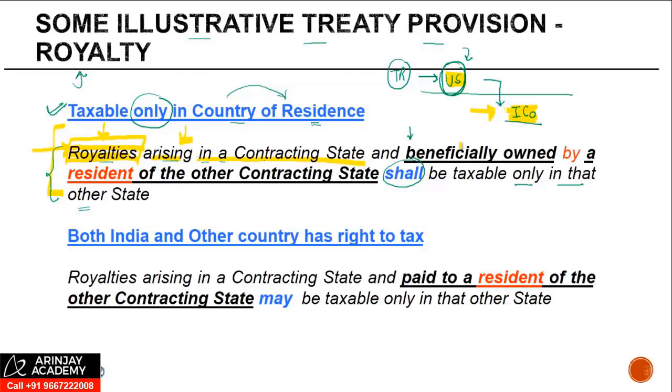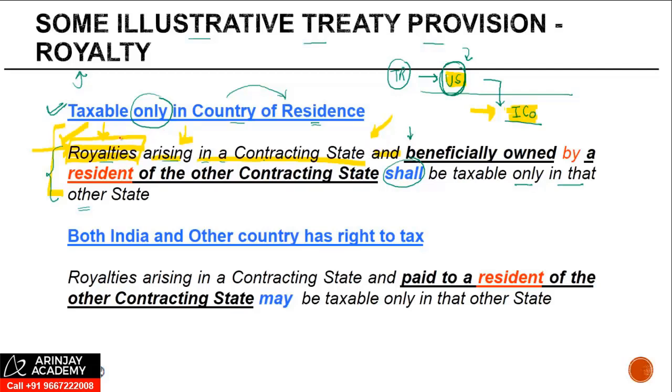That is given within the provision of that relevant treaty. If that is not given, then the general rules relating to accrual or arising would apply. One can also refer to the meaning given in section 9(1)(vi) or 9(1)(vii), depending on whether you are looking at royalty or FTS, to see when the royalty or FTS would be deemed to accrue or arise in India.